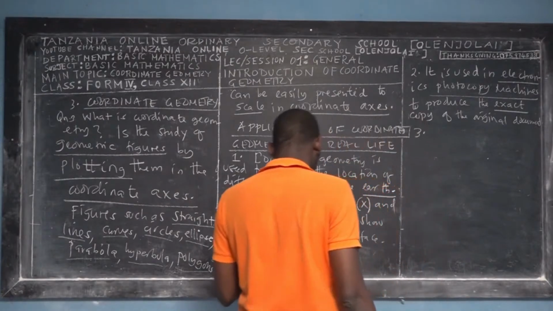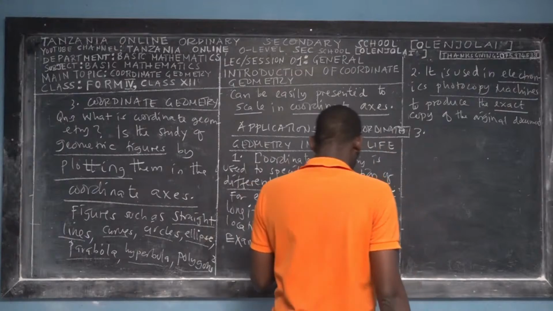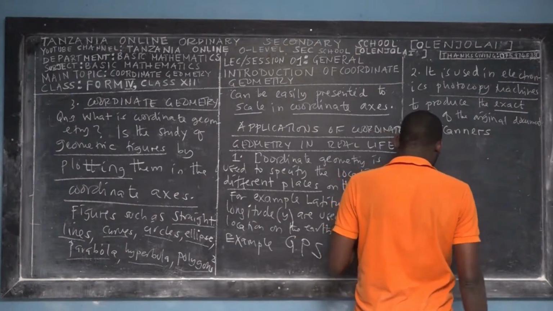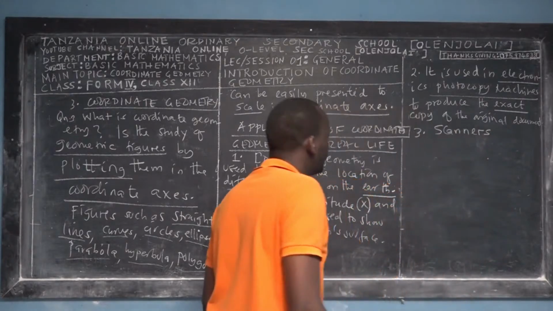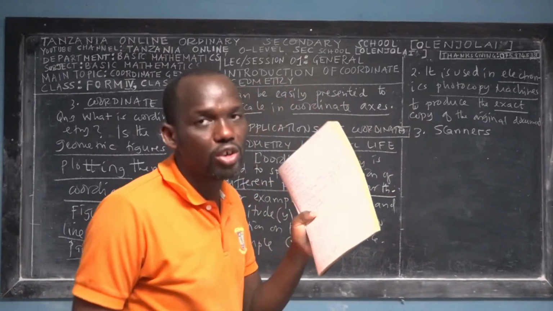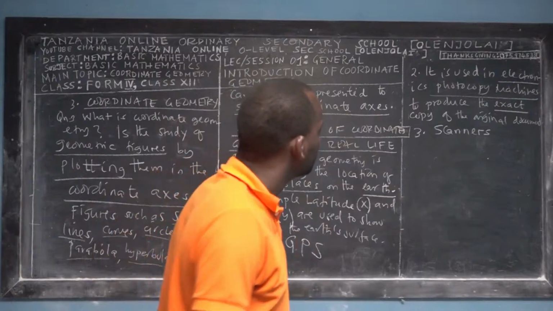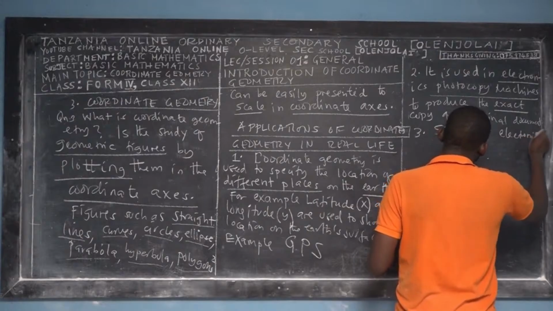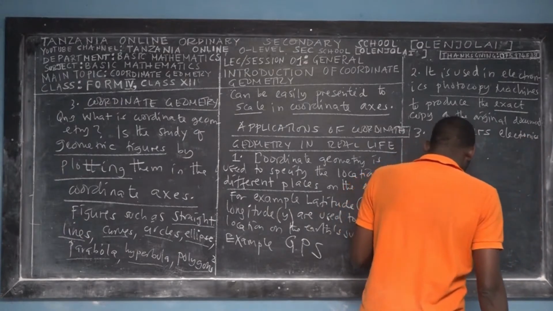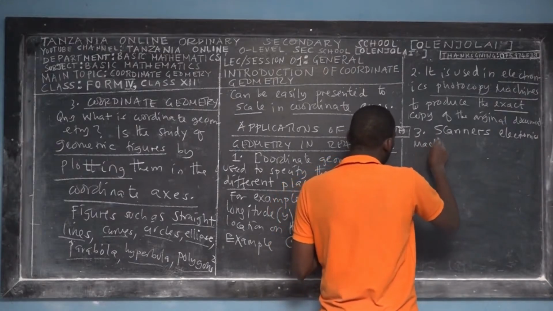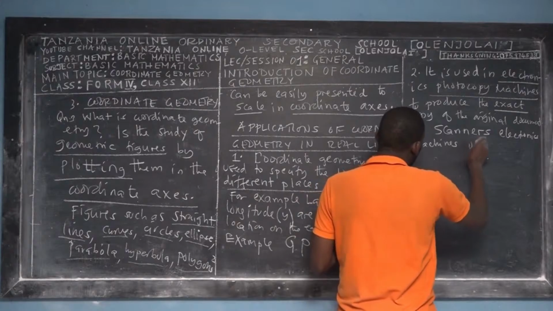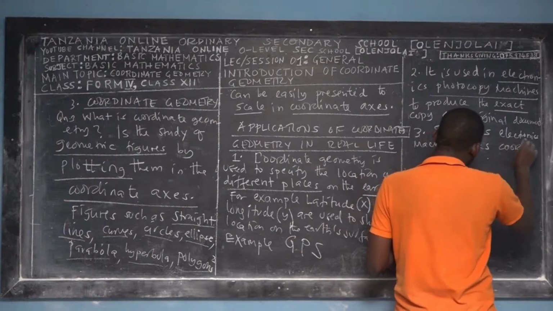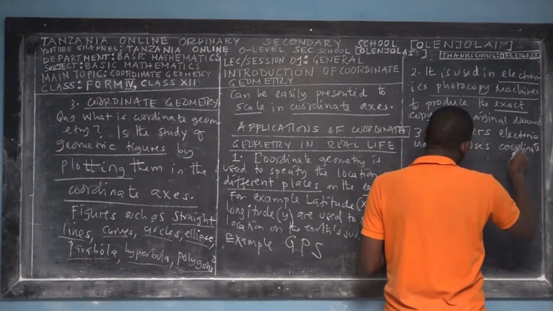Again, we have other machines we call scanners, electronic machines. Scanners are electronic machines used to convert a hard copy like this one into a soft copy. I like these machines because electronics is my area of interest. So this uses what? Coordinate geometry.